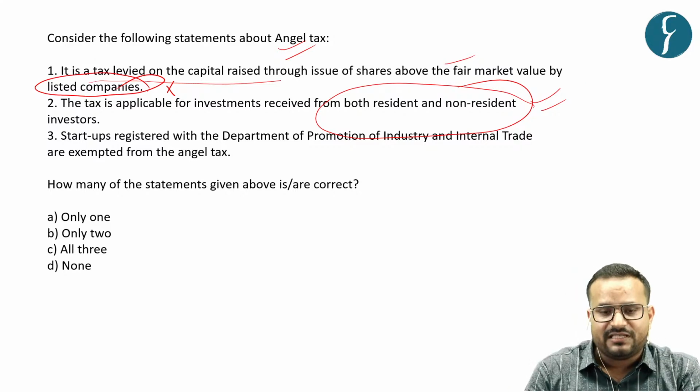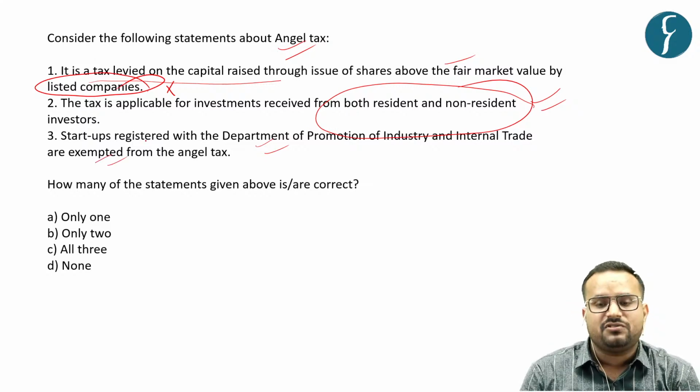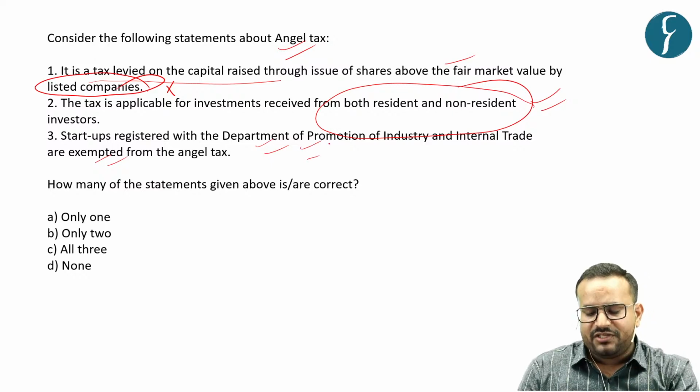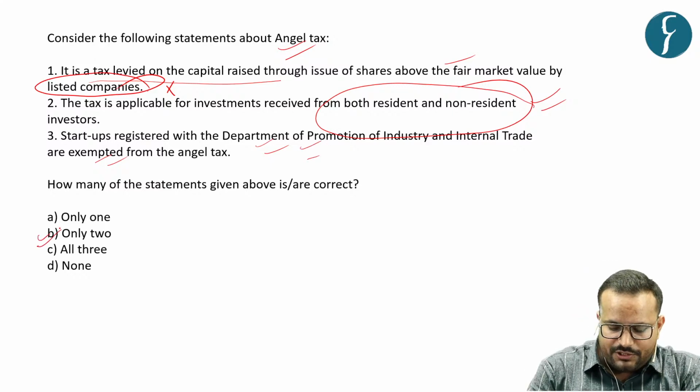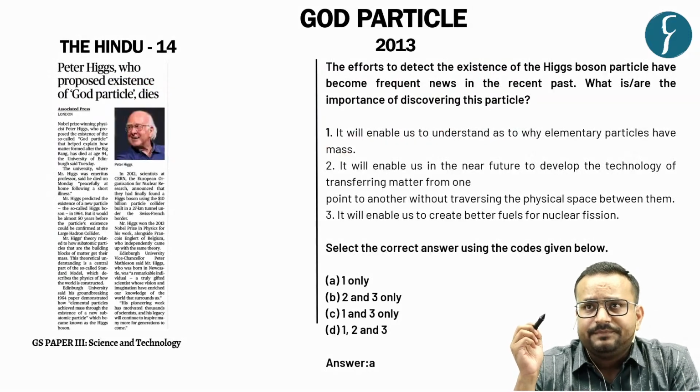The third statement says that startups registered with the Department for Promotion of Industry and Internal Trade are exempted, which is also a correct statement. So, how many statements given are correct? Only 2. That is answer B. Now, let's move to the next article.